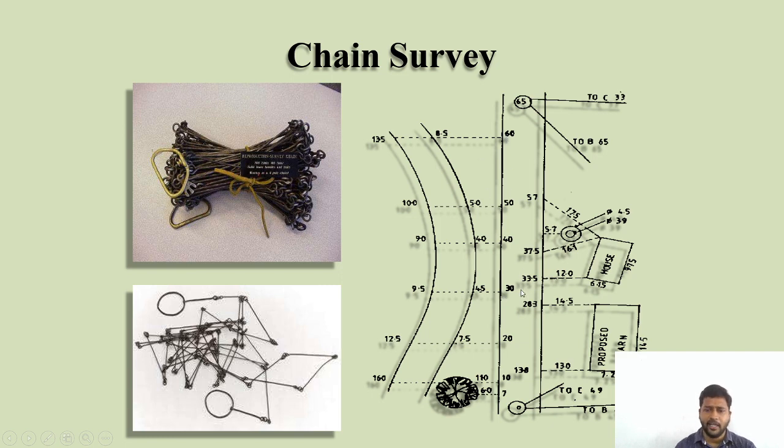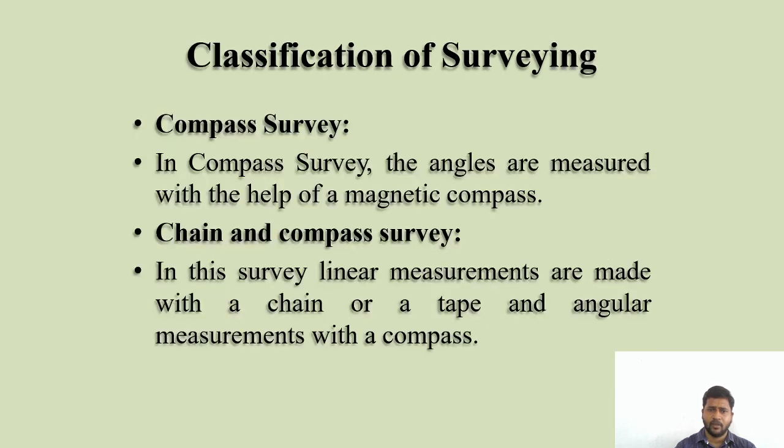They have taken an interval of 10 meters, and at each interval, whatever field data is available is recorded. In this picture there is a proposed house and a proposed beam. Whatever field data is available, they have marked those points and measured the distances accordingly. That is the chain survey.